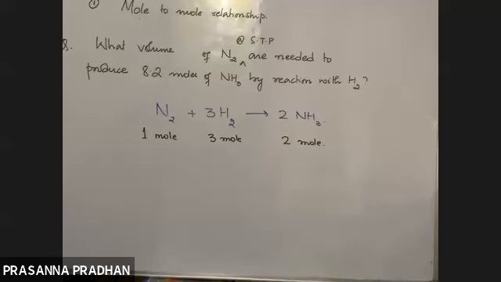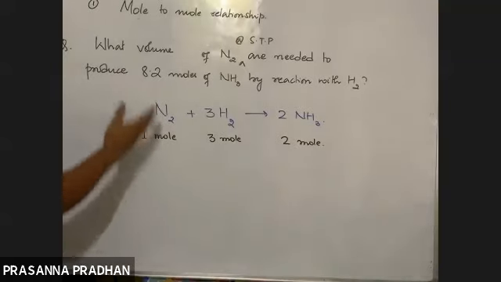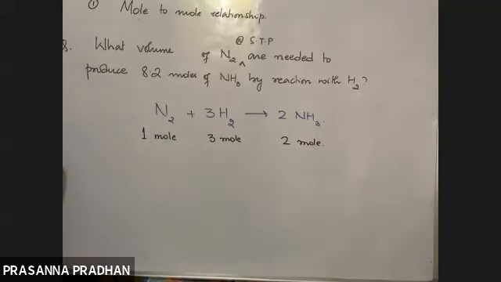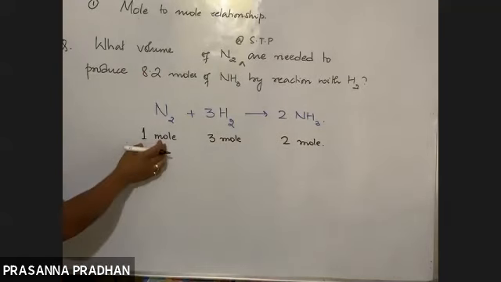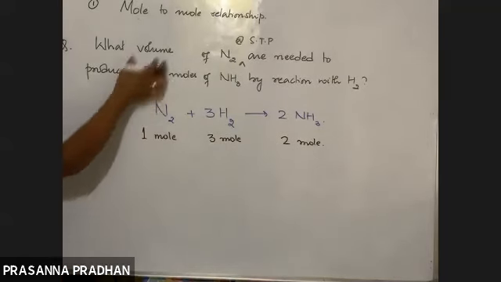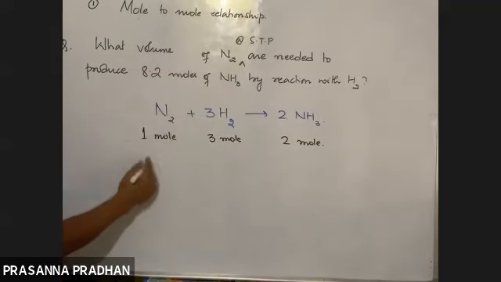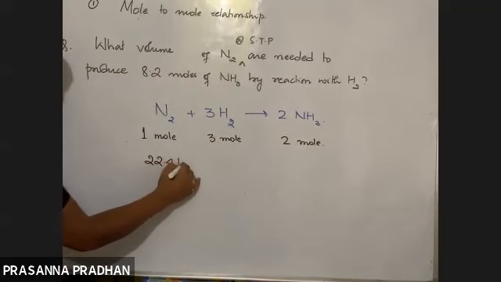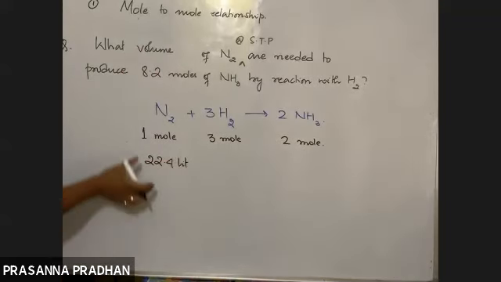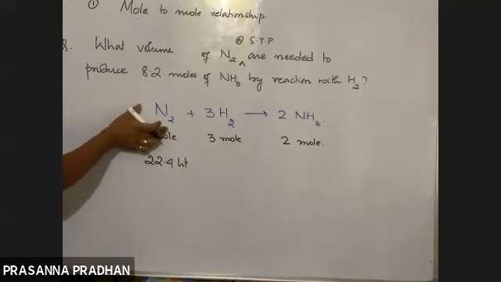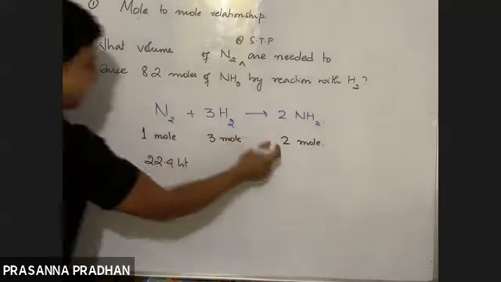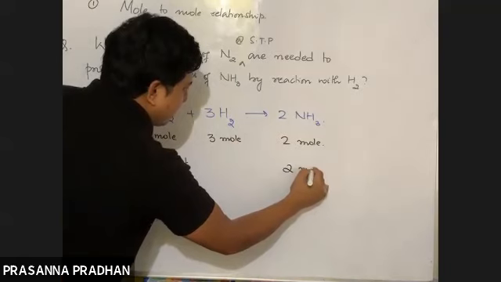Let us see. Now you have to find out the volume of nitrogen at STP, which is required to produce 8.2 moles of ammonia. So now I'll express this mole in terms of volume, since I need to find out the volume of nitrogen, and I know 1 mole of nitrogen at STP occupies what volume? 22.4 liter. So now 22.4 liter of nitrogen reacts with hydrogen to give us 2 mole of ammonia.